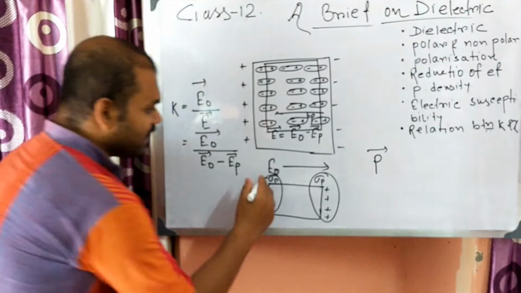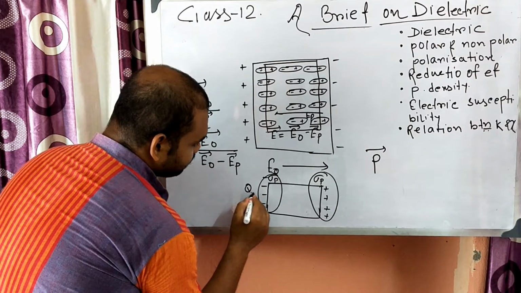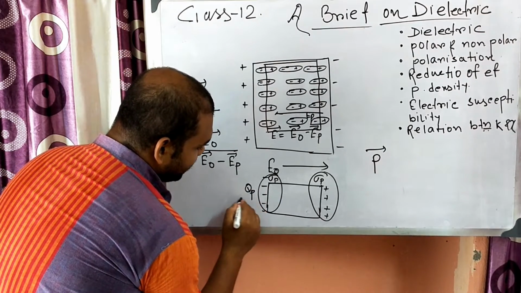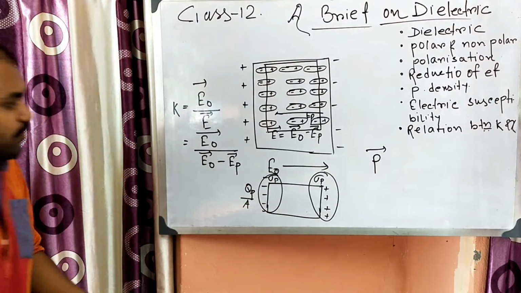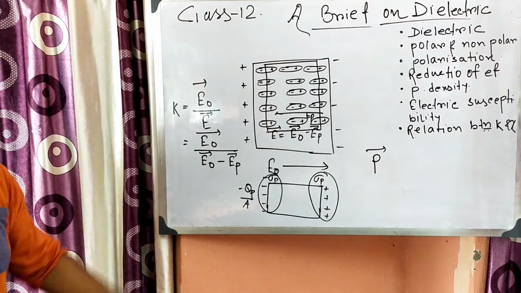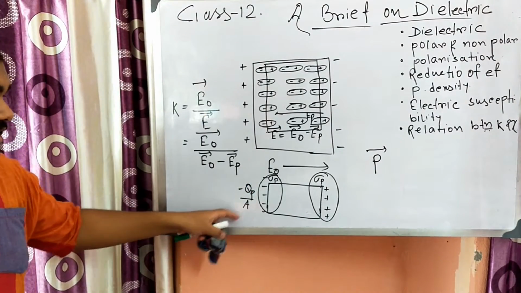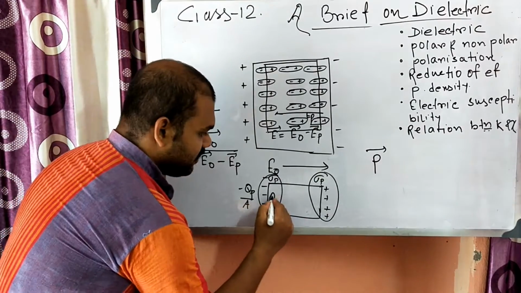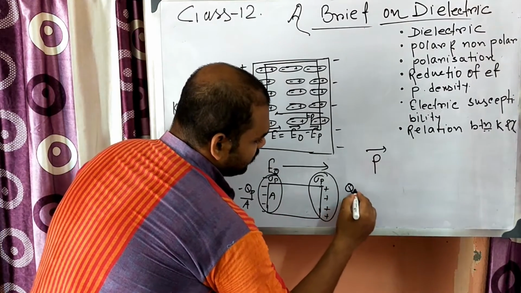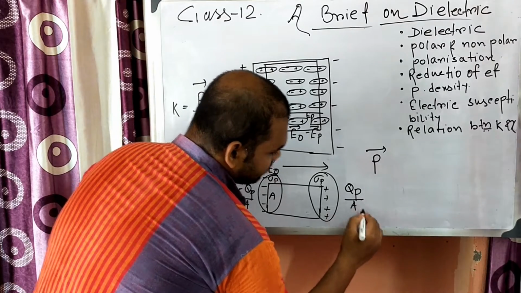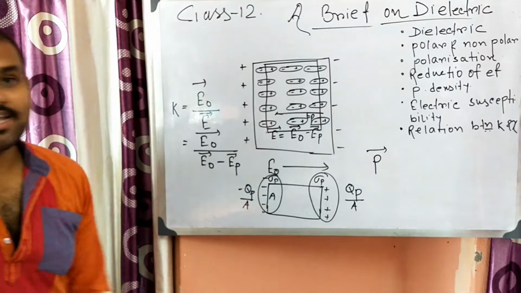Why? Because this sigma P is equal to QP by A. This is the surface charge density, total charge divided by area. Suppose the area is A. On this side the surface charge density is minus QP by A. Charge per unit area equals the surface charge density.